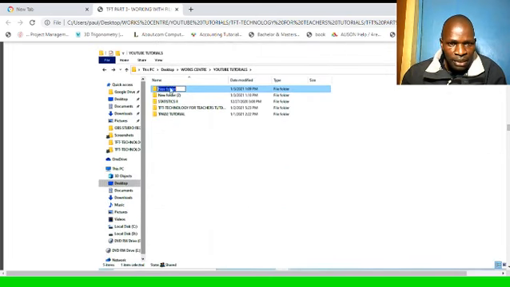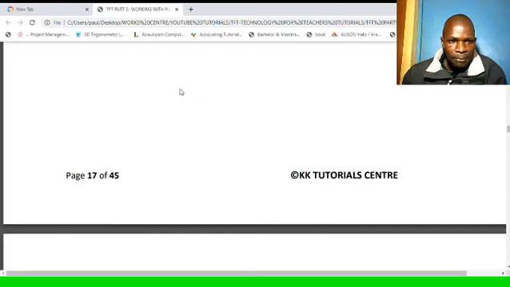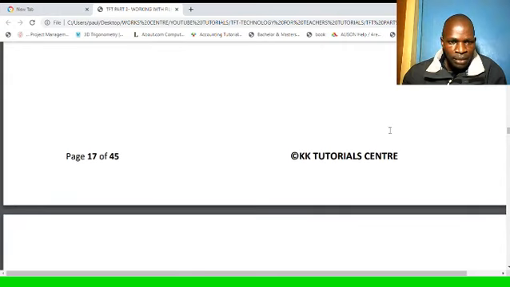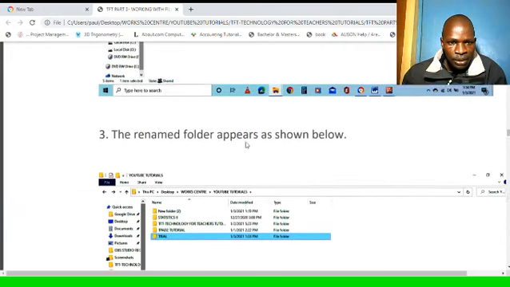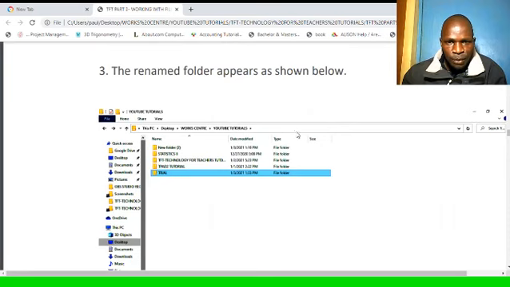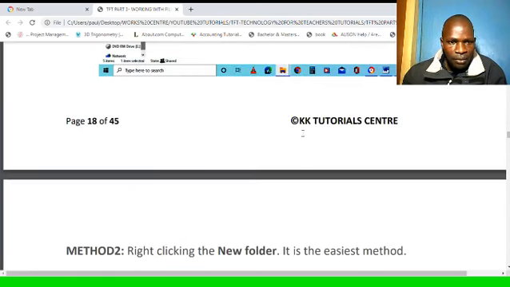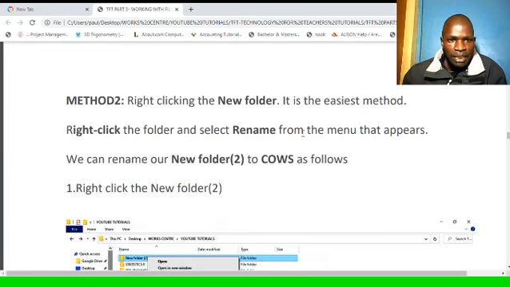So I want to change the name of this new folder. So I will double click, and then it will become editable text. I can edit. Type the desired name on your keyboard and press enter. The name will be changed. So for example, renaming a new folder to travel, we did that one, and the process of doing that is shown. The renamed folder will appear with the new name. So that is method 1.